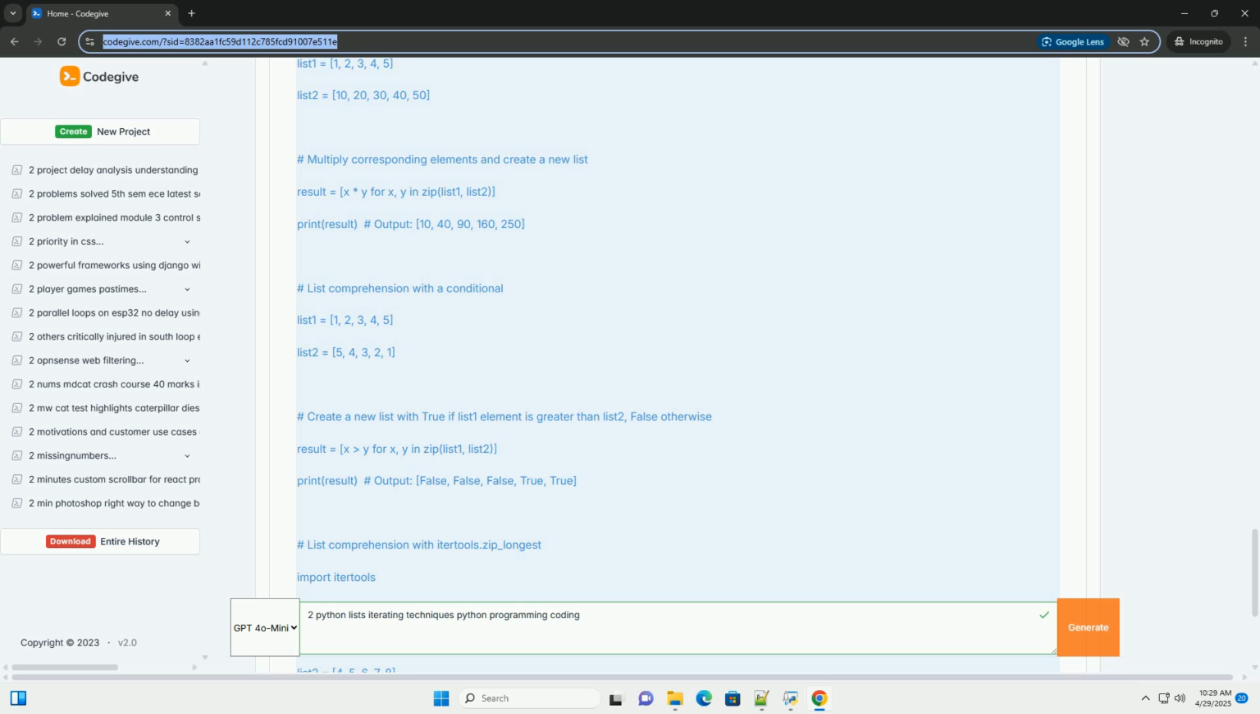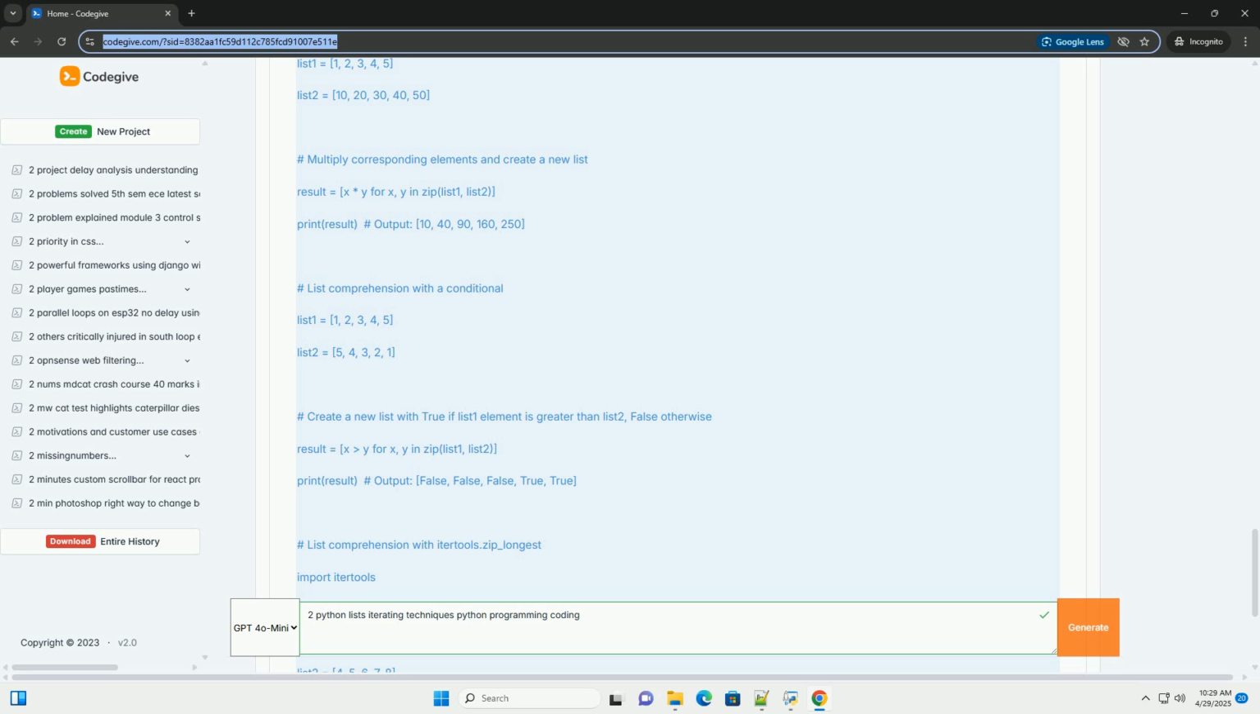Explanation: 1. [x * y for x, y in zip(list1, list2)]: this creates a new list where each element is the result of multiplying the corresponding elements from list1 and list2, obtained using zip. 2. [x + y for x, y in zip(list1, list2)]: a list comprehension can also incorporate conditions to decide which elements to include or how to transform them.